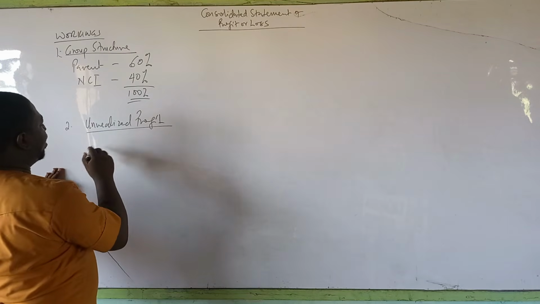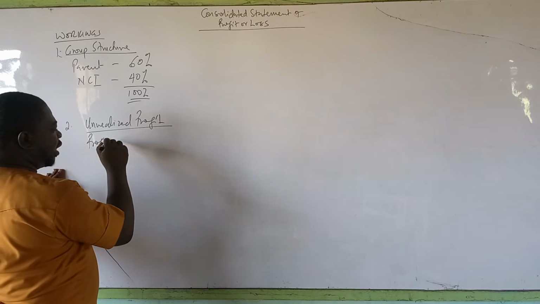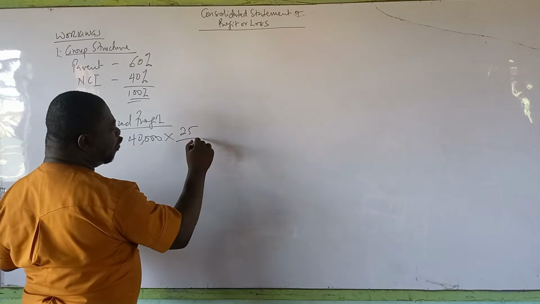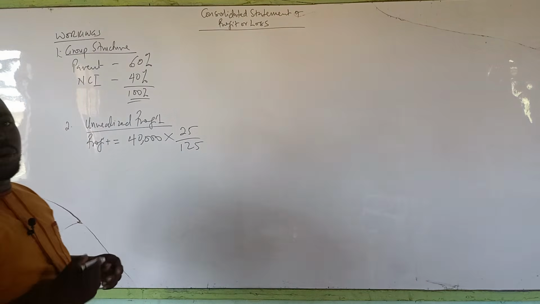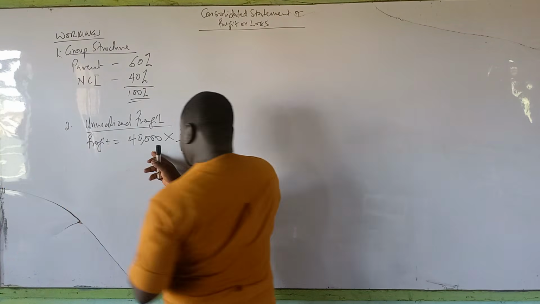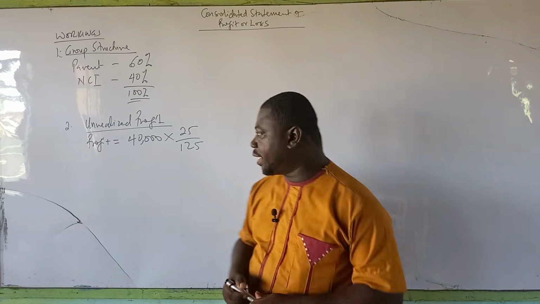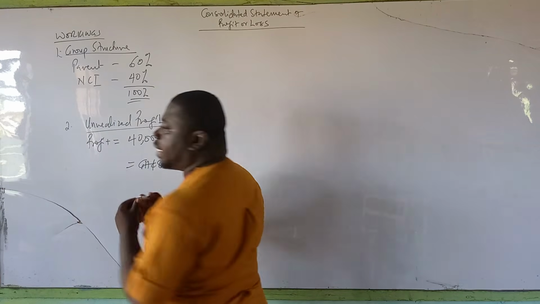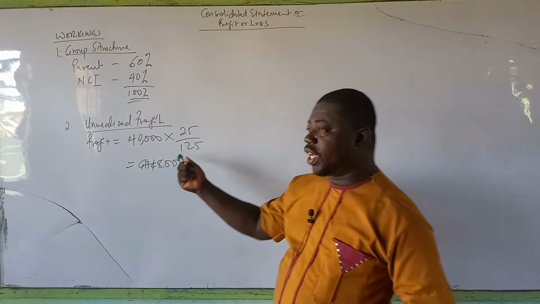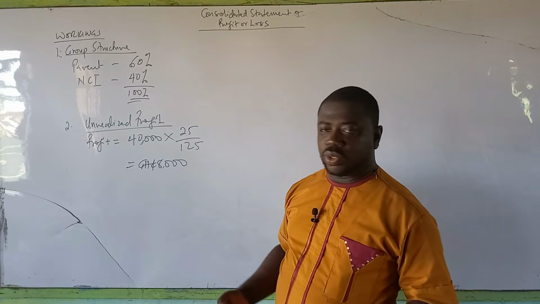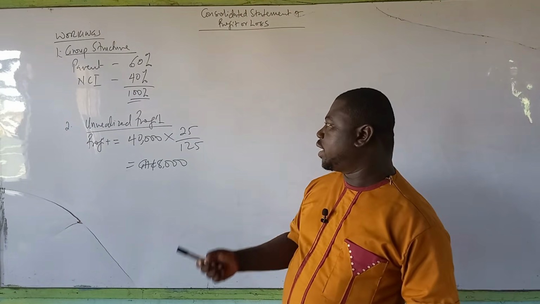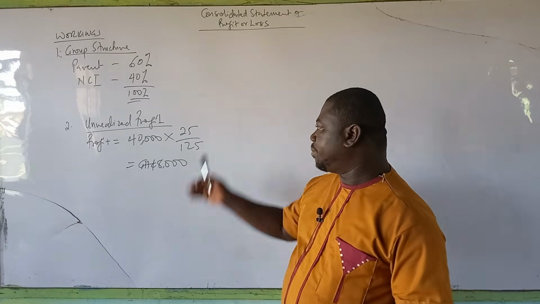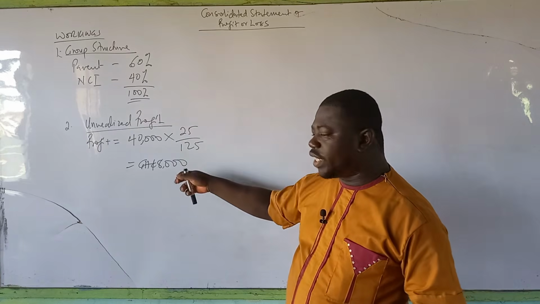So what it means is that if you want to find the profit element on the sales, it is your 40,000 Ghana cedis multiplying 25 over 125. Because this value is already up to 125%. Because the 25% has already been added. And therefore, that is going to give us 8,000 Ghana cedis. So what it means is that the actual value or cost of the goods was 32,000. And then we calculated 25% of 32,000. And we had 8,000 and we added it. But because it was a markup and we have been given selling price, we need to convert markup to a margin before we'll be able to find our profit. So this was the original profit.